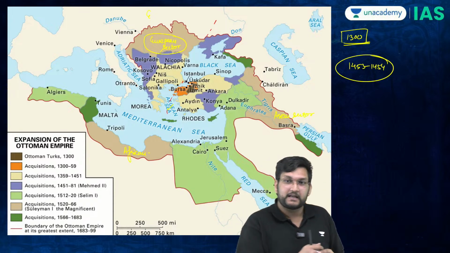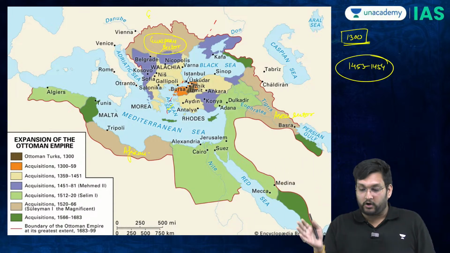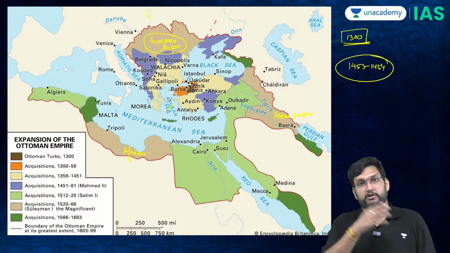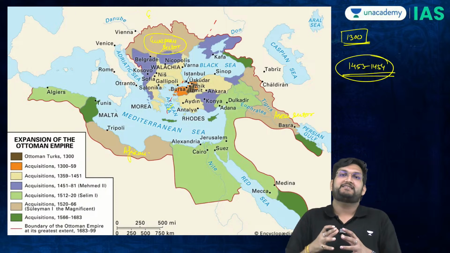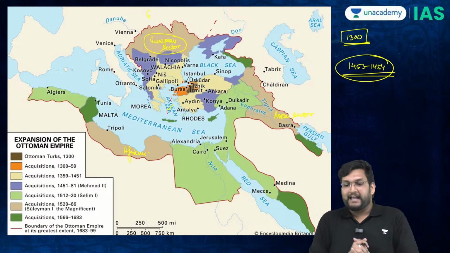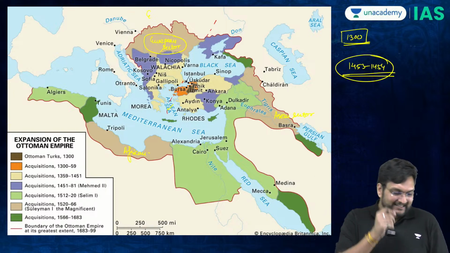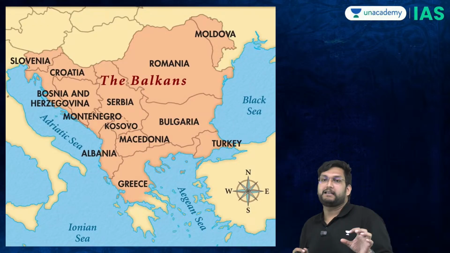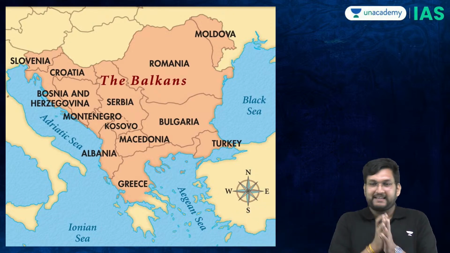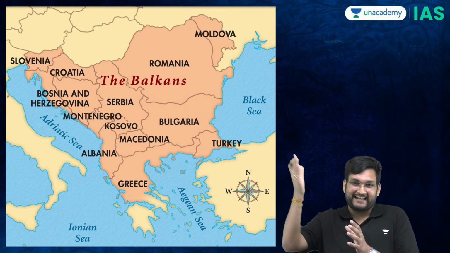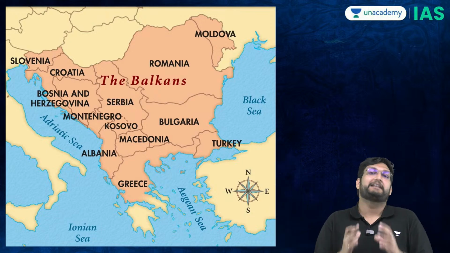This was one of the reasons why they were looking for a sea route to India, because the Ottomans blocked the land route to India during this period. Now, once the Ottomans started to expand, they control a very sensitive sector. And that sensitive sector is the Balkan region. This is the modern day map of Balkans. Based on the Balkan range itself, the Balkan sector is very, very critical.